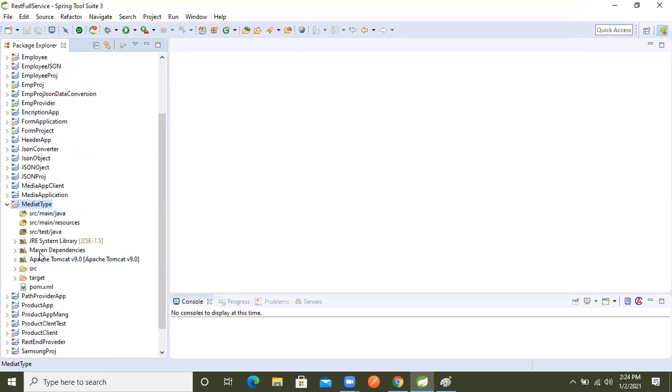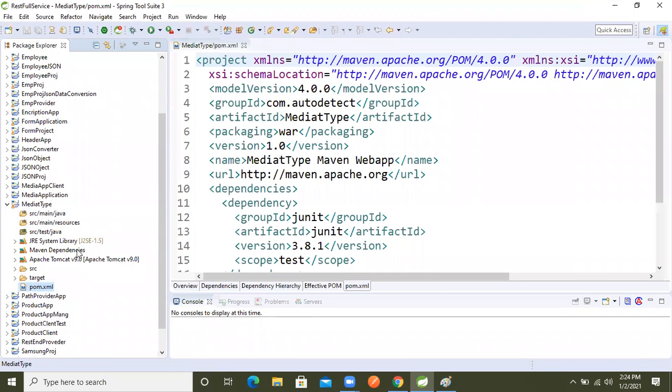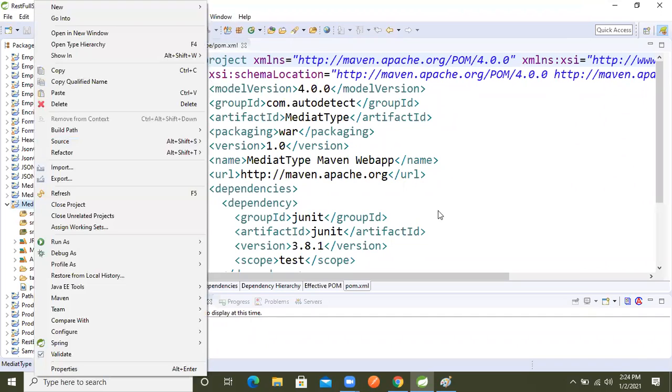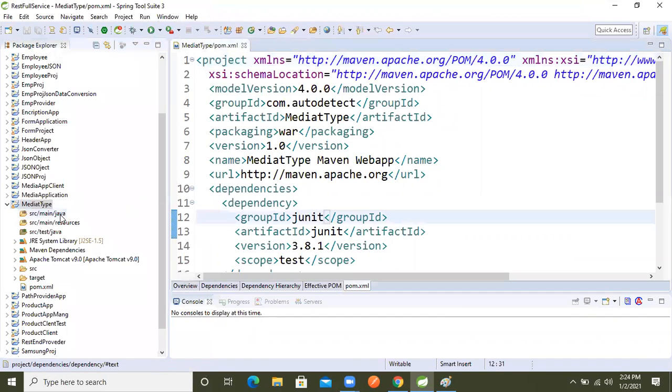Next, we will open that form.xml again. See, it still shows version 1.5, so we need to change it. We can change it directly by right clicking and going inside the build path. But if we do it like that, what will happen in real time?